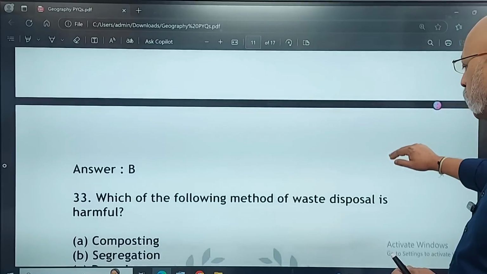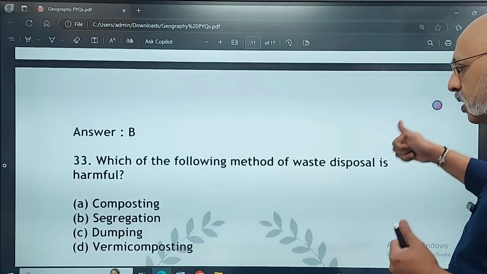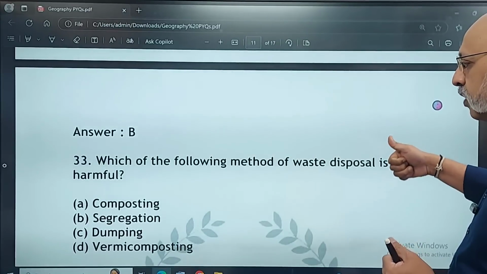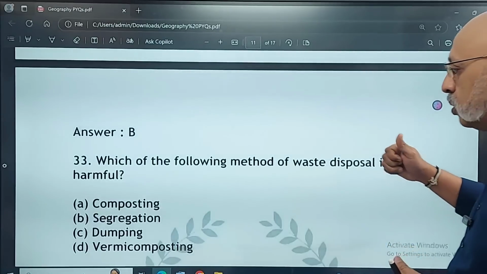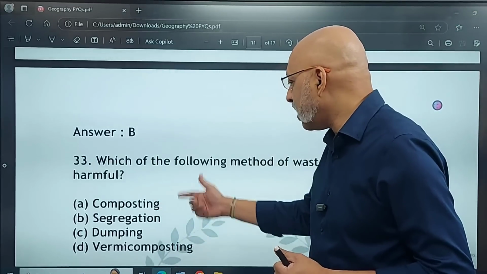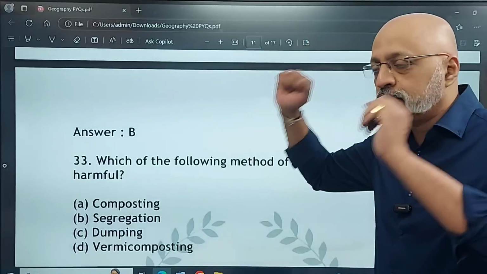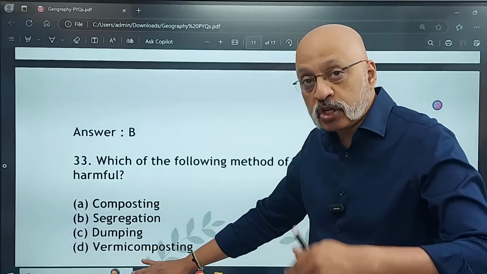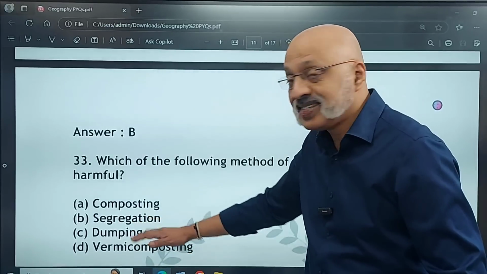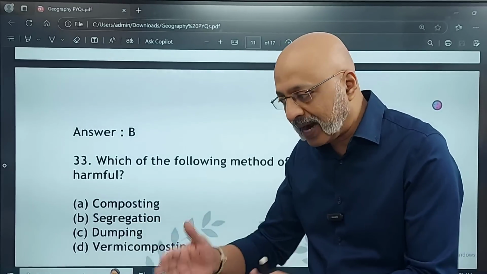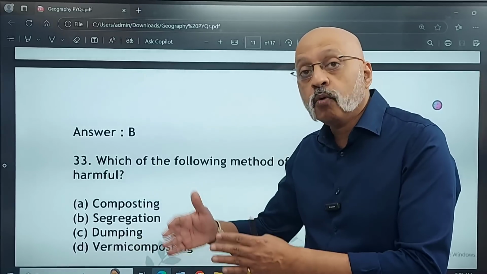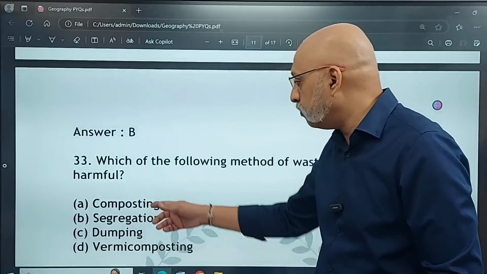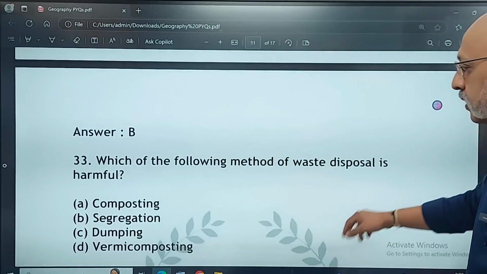Which of the following methods of waste disposal is harmful? Composting, segregation, dumping, vermicomposting. So if you see, इसमें कौन सा harmful है? The most harmful is dumping, when you just dump the garbage. Whereas in both composting and vermicomposting you're doing some treatment, and in segregation you are segregating waste to dispose of it in a more clinical and efficient manner. Whereas dumping is seedha dumping.